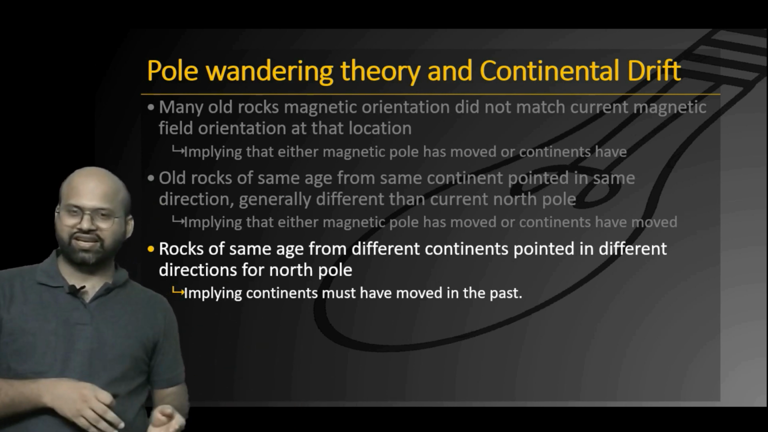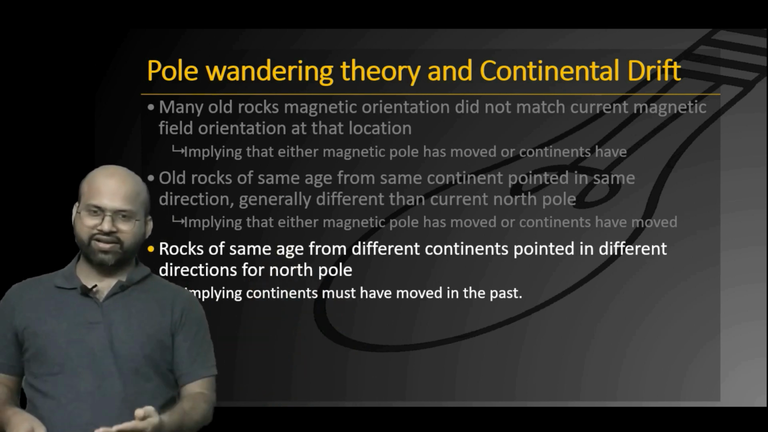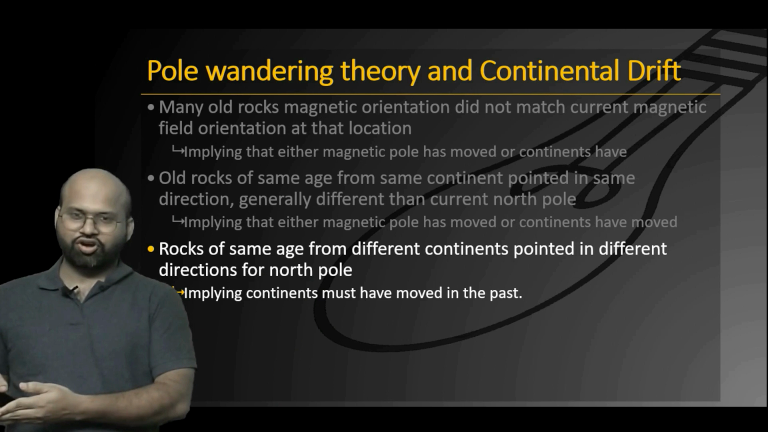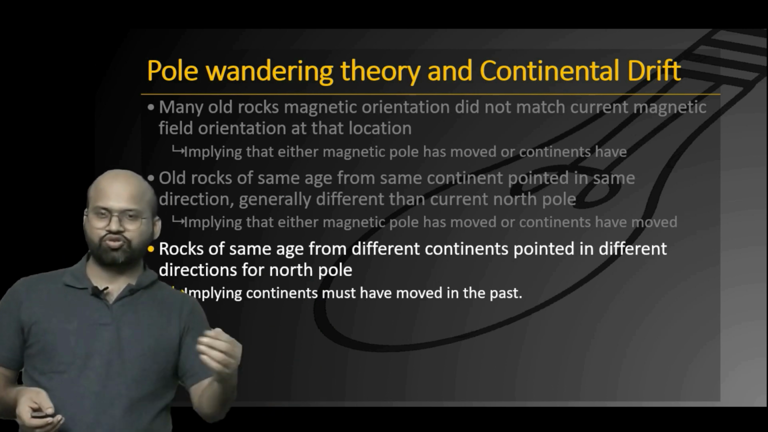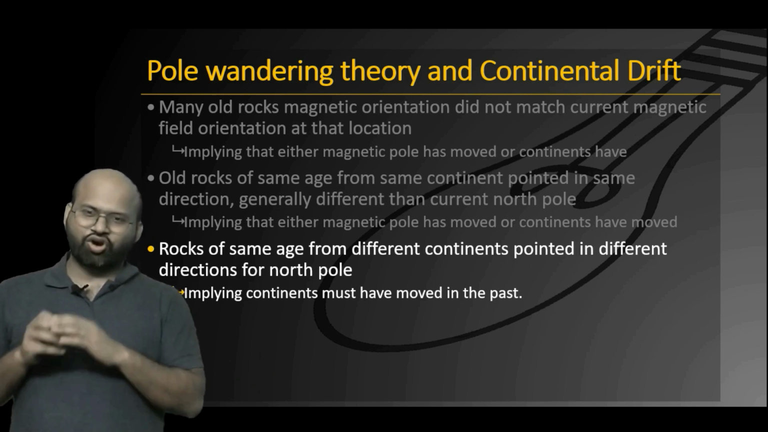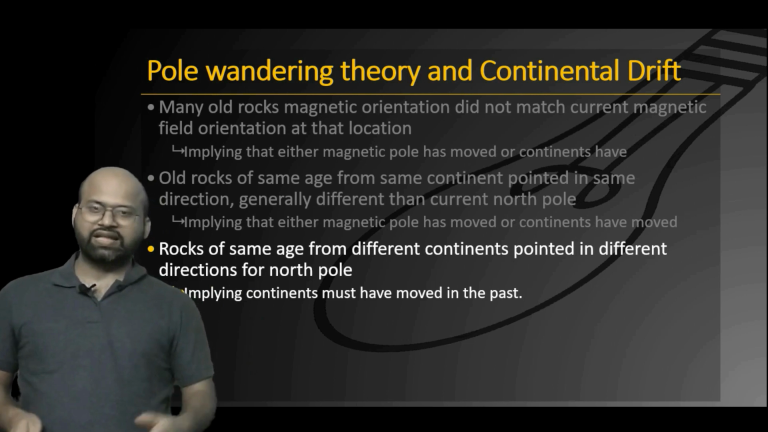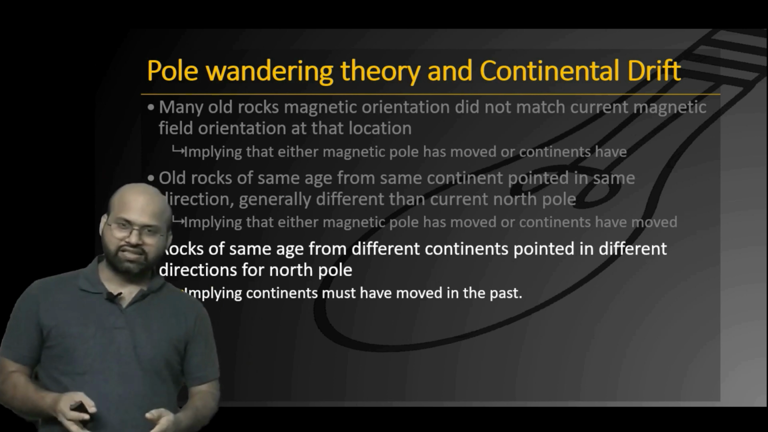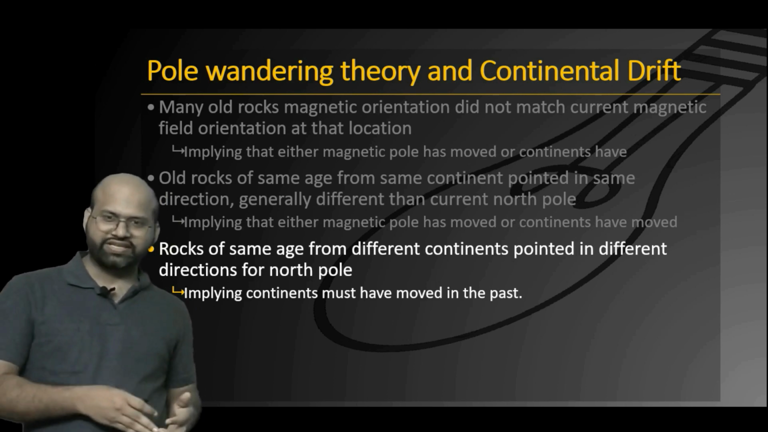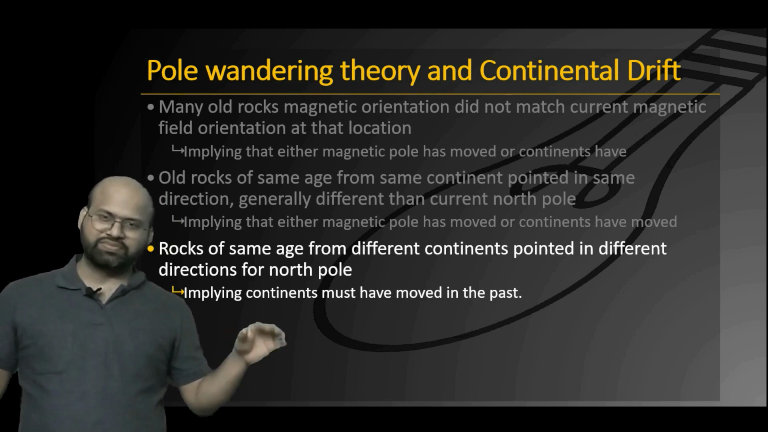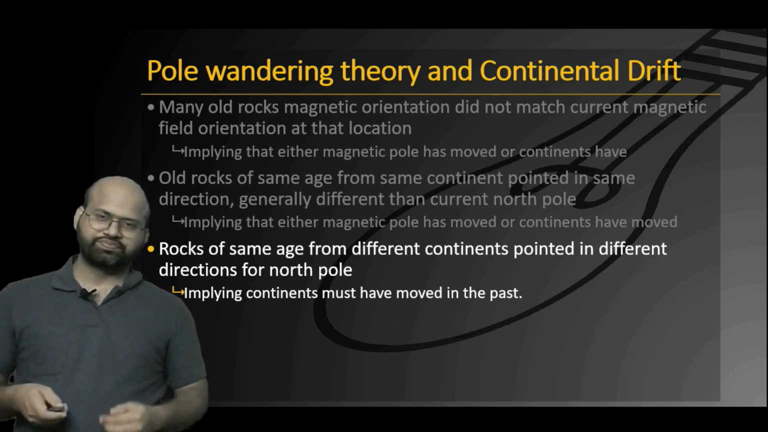So as we have seen earlier, the rocks from Africa showed a different position of North Pole, the rocks from America showed a different position of North Pole, and the rocks from Europe showed a different position of North Pole. So all three continents' rocks gave a different reading of the North Pole, and this was a very clear indication that the continents must have moved, because if it was the North Pole moving itself, then all the rocks from three locations or three continents would have pointed to the same point.